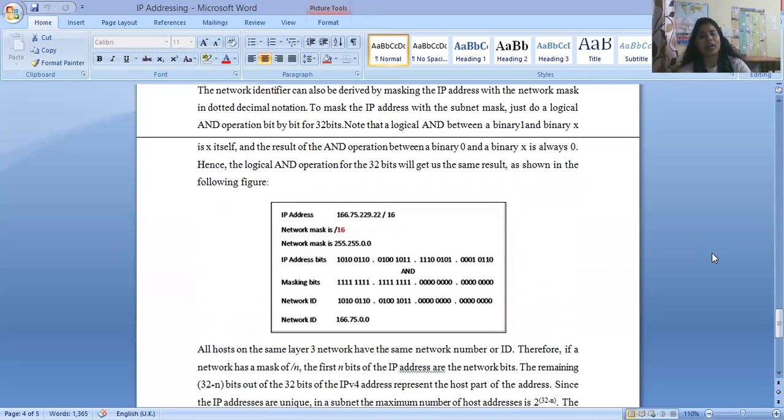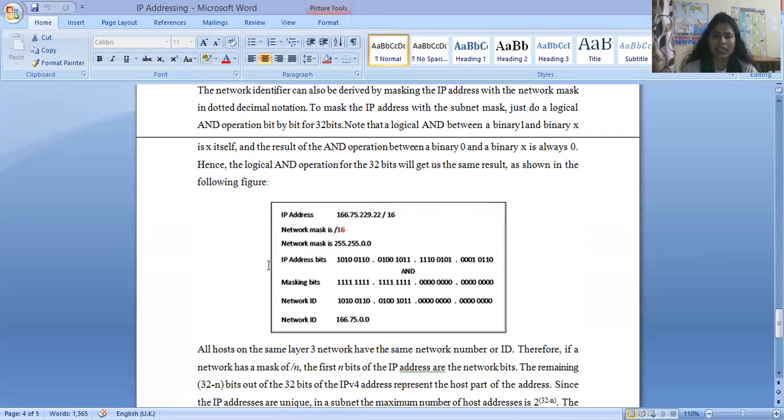Okay, if you take the AND of 1 and X, the result will be X, and if you take the AND of binary 0 with binary X, it will always be 0.